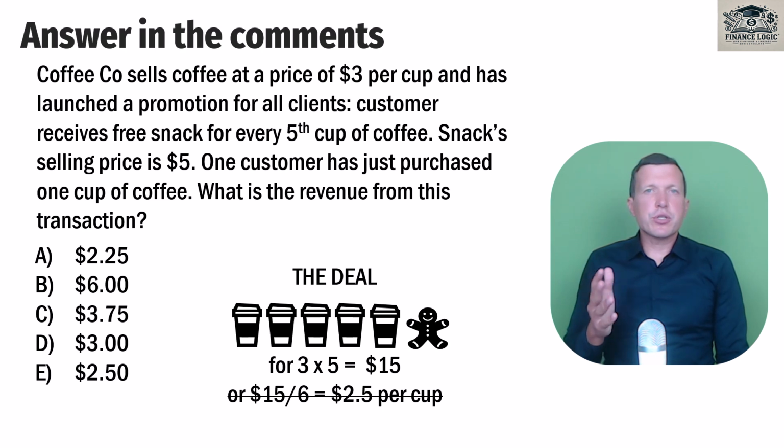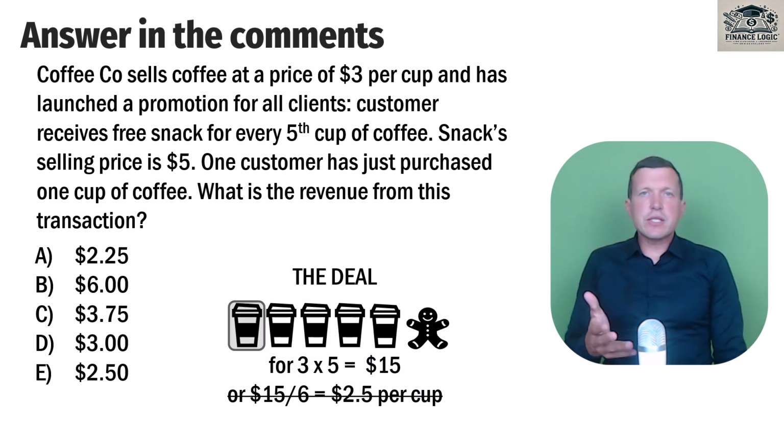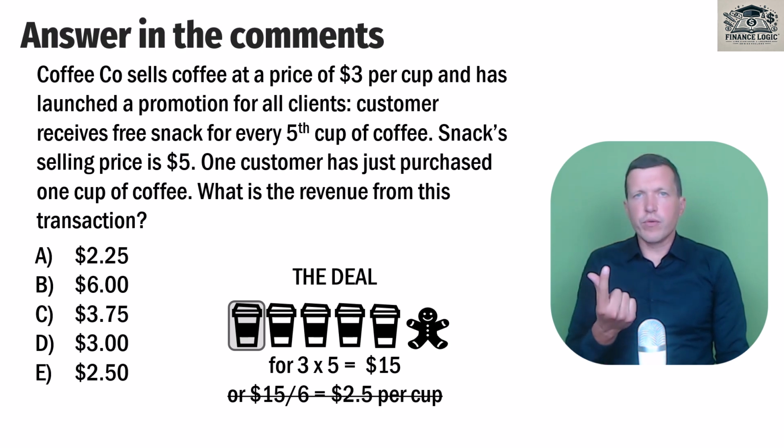And what about completion here? The completion here is that one customer has just purchased 1 cup of coffee. So it means that the company has provided our customer with 1 cup, and it means that we earn revenue that is related to only 1 cup of coffee. And the most important thing here is to estimate how much it should be. So write in the comments your solutions or your questions if you need to clarify something.